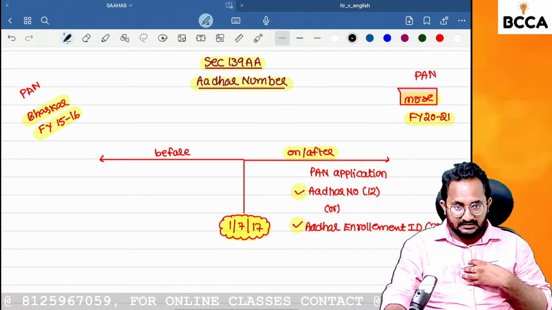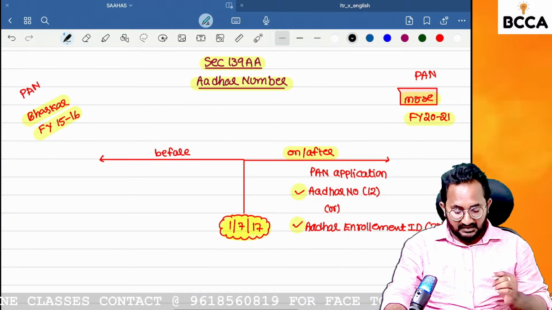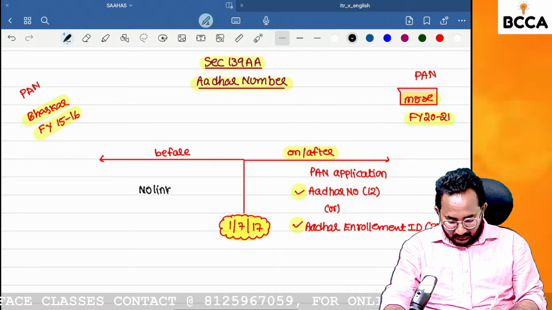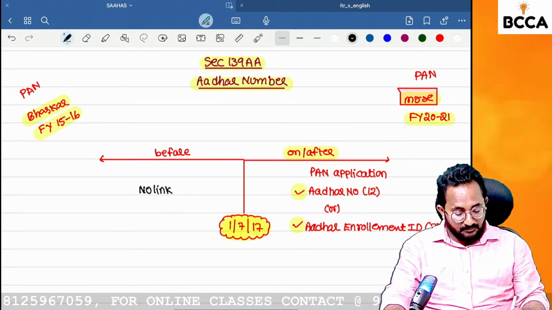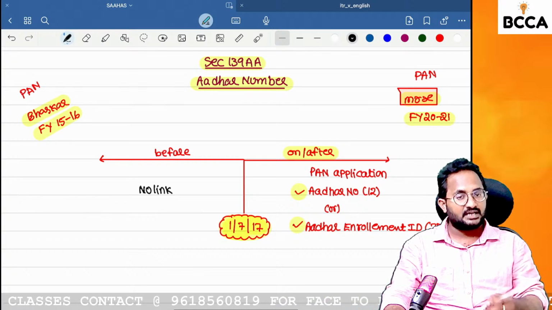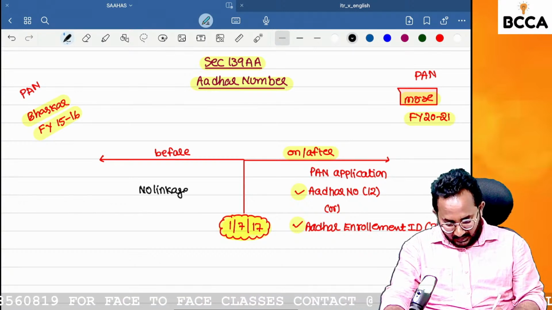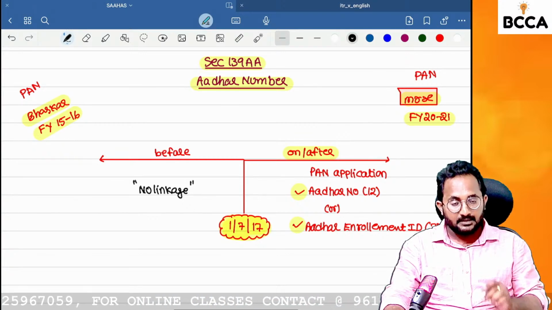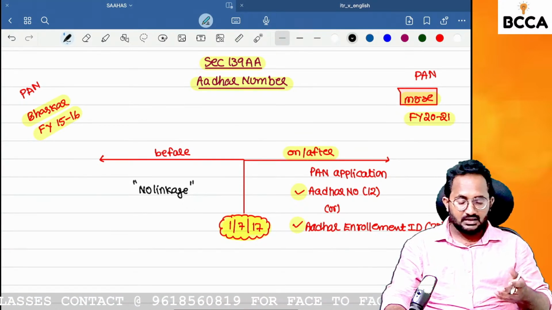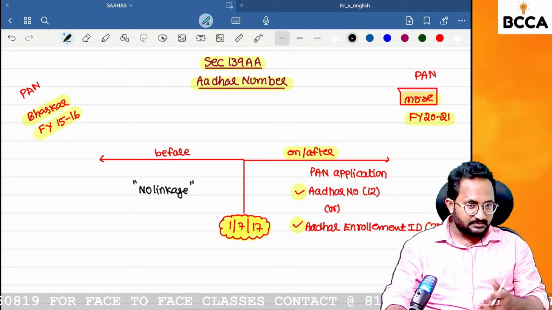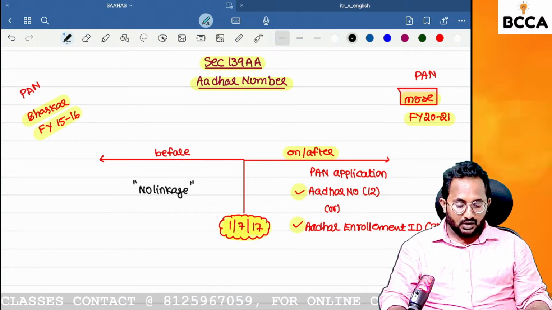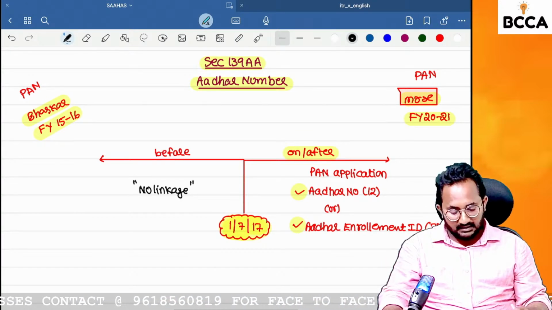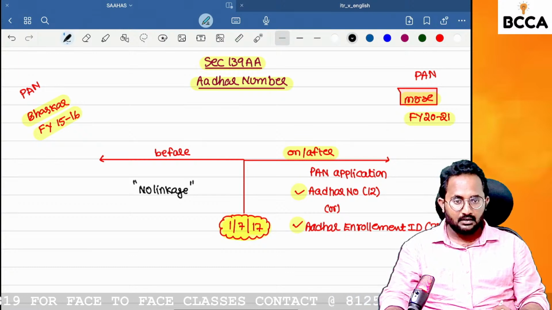But in my case, I applied before 1/7/2017. There is no linkage here. What is the reason? Because at the time of the PAN application, I did not provide my Aadhaar number. So there is no linkage. In this situation, these persons need to create the linkage between Aadhaar and PAN. Many of you shared my WhatsApp status on that. If you do not create the Aadhaar and PAN linkage, you have to pay fees and penalties, and we also shared that on the WhatsApp platform.